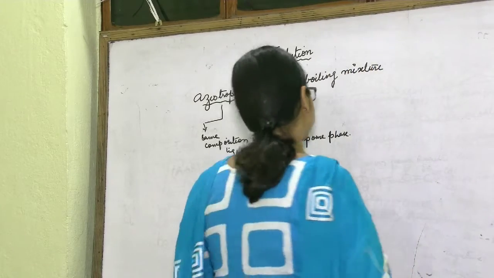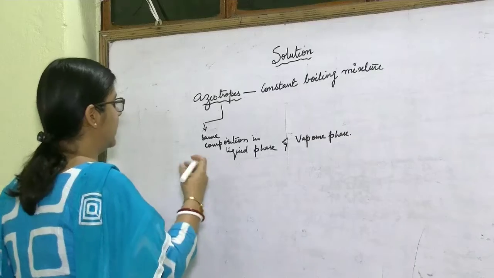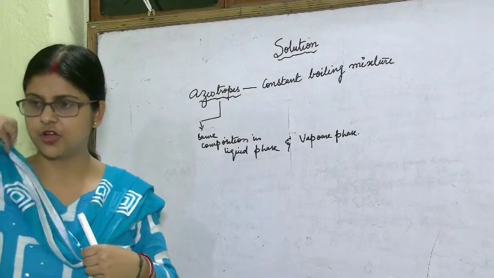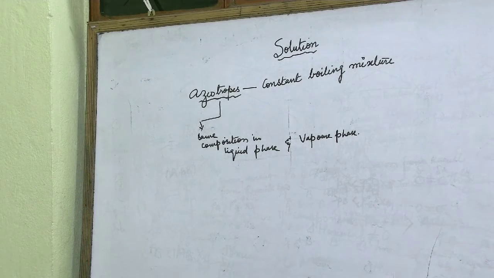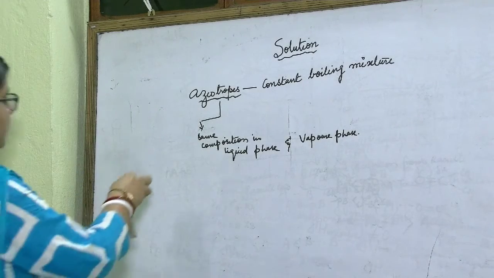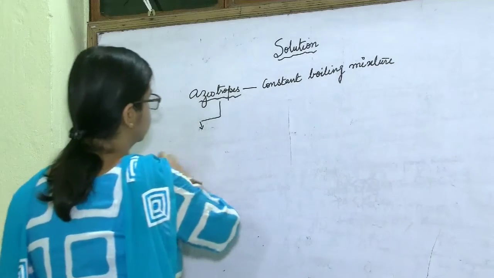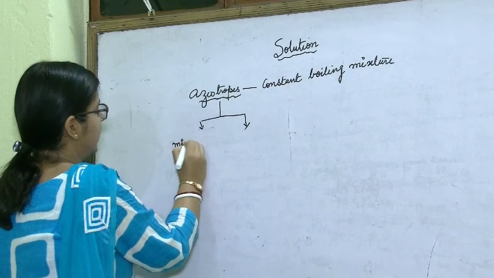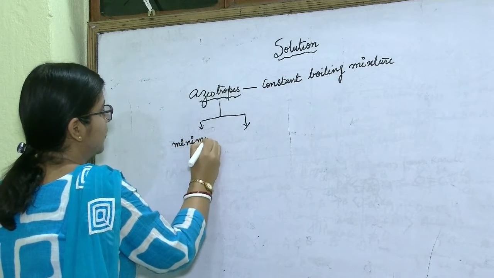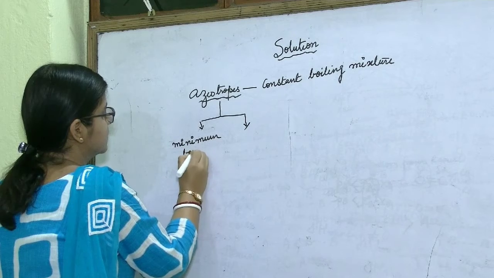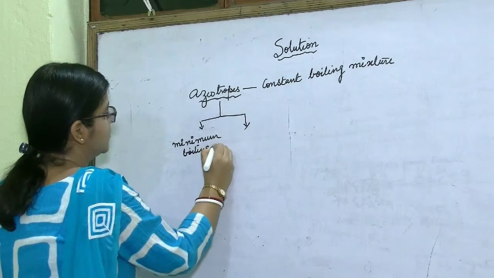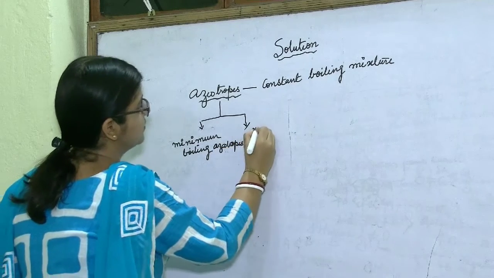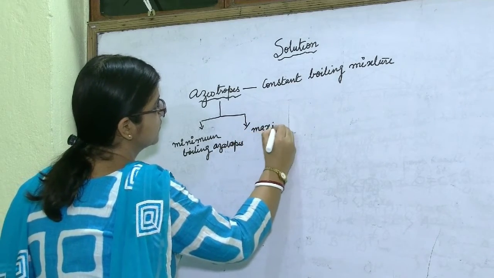Now, azeotropes are of two types: minimum boiling azeotropes and maximum boiling azeotropes.